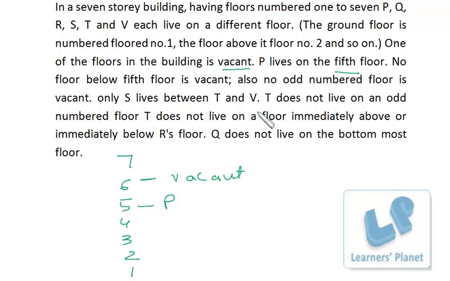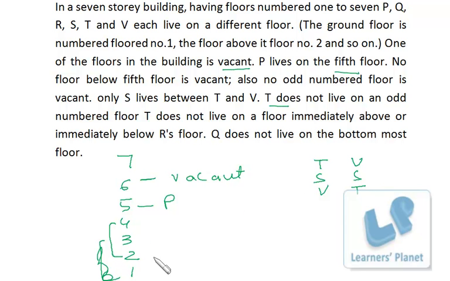Only S lives between T and V. So we can have this combination and we can have this combination, right? Any of these two. Now T does not live on an odd numbered floor. Now TSV we cannot set over here, and TSV we cannot set over here, because this is blocked by P and this is vacant. So we just have these two options, 432 or 321. Now if we take 321, then in any of these cases, T has to be on an odd numbered floor. So we cannot have 321. So the final choice with us is 432, right?